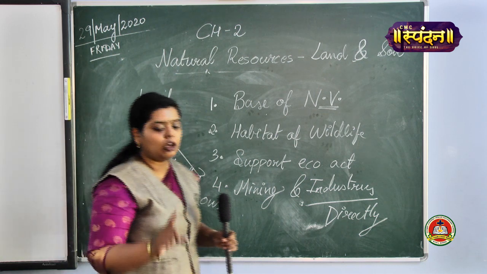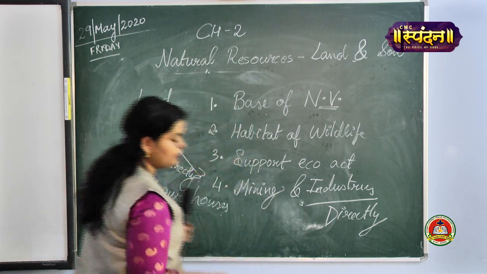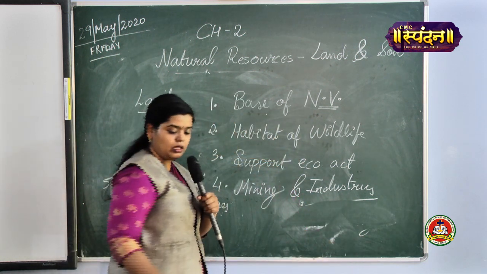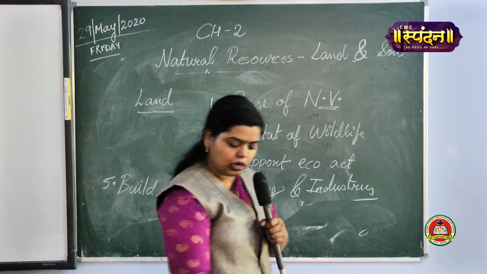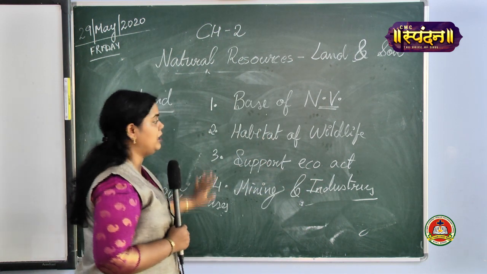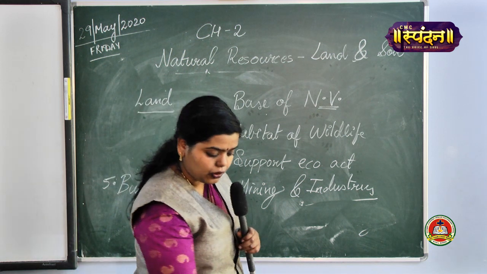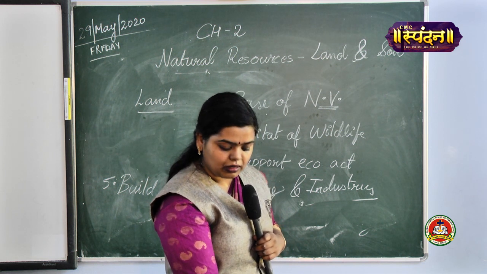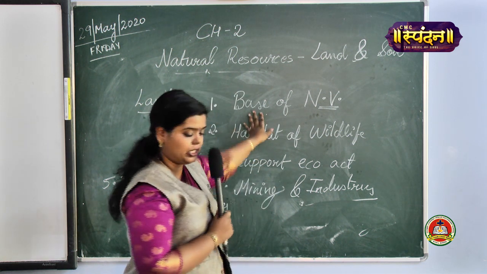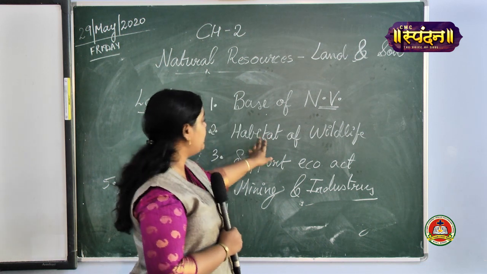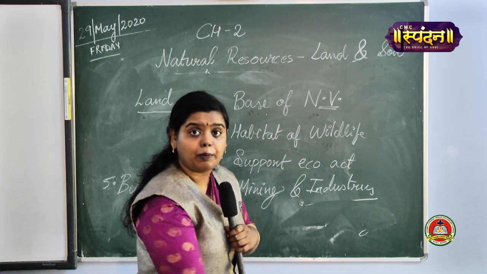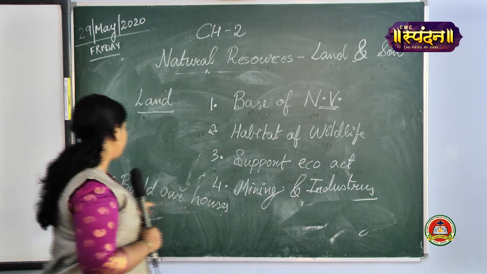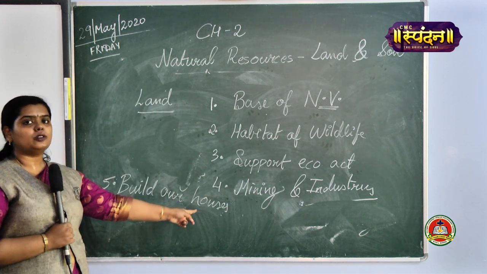Fine. Please write down one question, students. It's the second paragraph. In that paragraph, you will find all these points that I have explained to you right now. I'll read it out for you. Land is a natural resource of utmost importance to man and most living beings. It serves as a base for natural vegetation. It serves as a habitat for wildlife. Land supports economic activities. It supports mining and industries. And it helps to build our homes or houses.